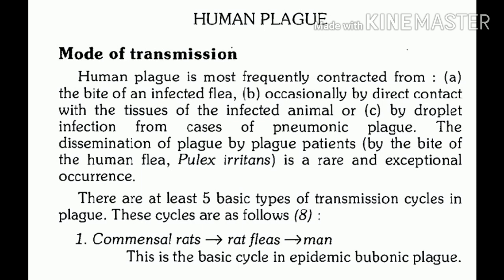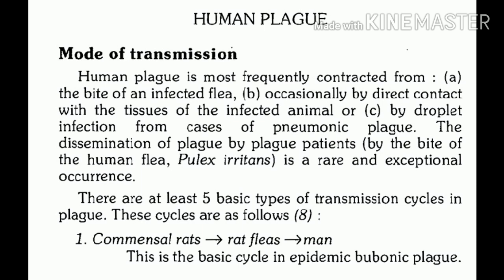In the first transmission cycle, the first chain is commensal rats. Commensal rats are domestic rats or peridomestic rats. What are the names of these rats or rodents? These mainly include Rattus norvegicus, Rattus rattus, or Mus musculus.